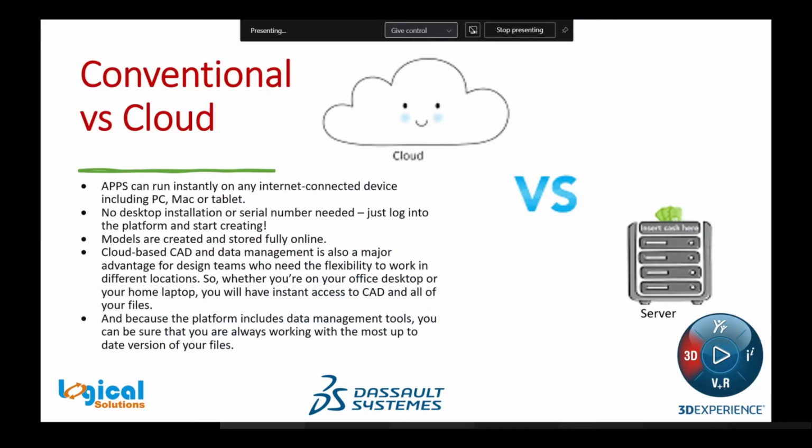So let us know how the cloud platform differs from the conventional platform. As it's a cloud-based platform, it gives flexibility to work from different locations. You might be at your office desktop or on your home laptop. It gives you instant access to CAD and all of your files. There is no requirement of installation on desktops or need of serial numbers. You just log in with your provided credentials. It allows you to run instantly on any internet-connected device. The models which you have created will be stored fully online.